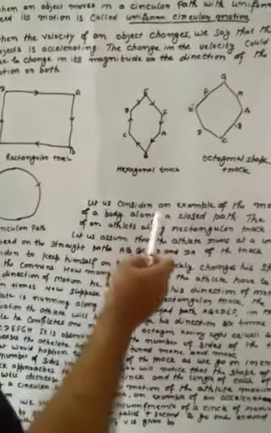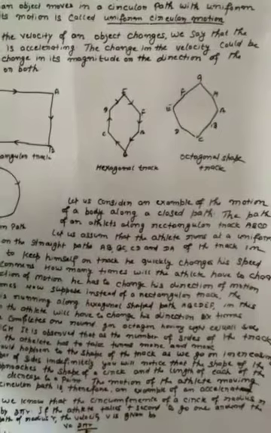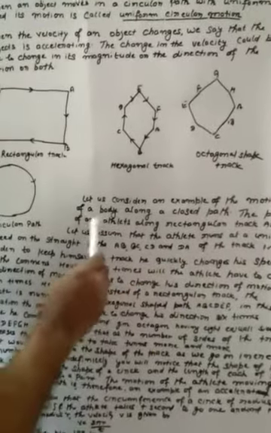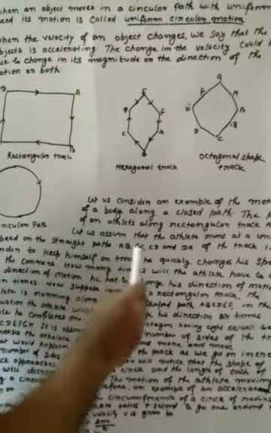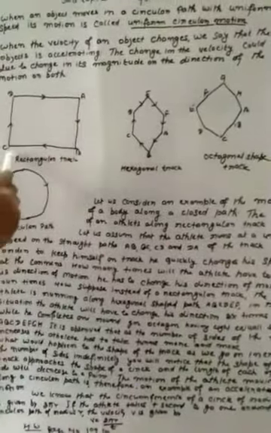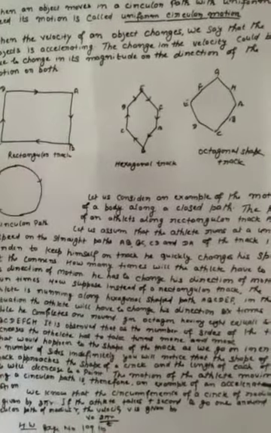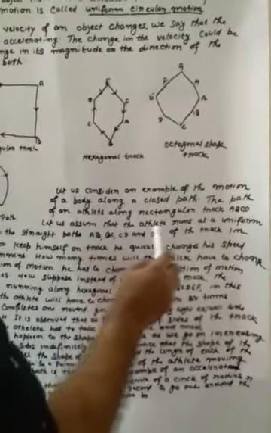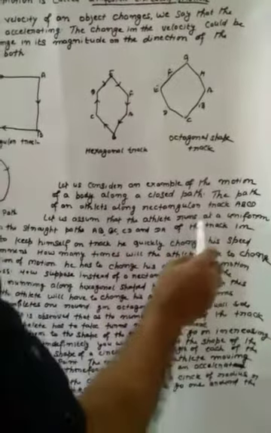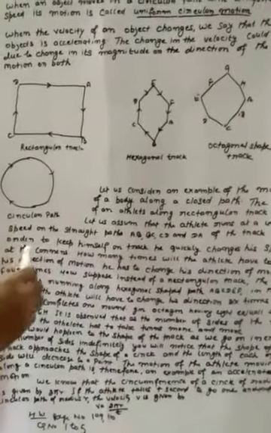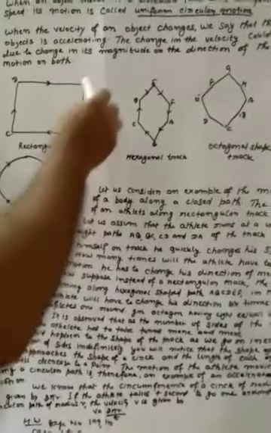Let us consider an example of the motion of a body along a closed path. The path of an athlete along the rectangular track ABCD. This is the rectangular track ABCD. Let us assume that the athlete ran at a uniform speed on the straight path.